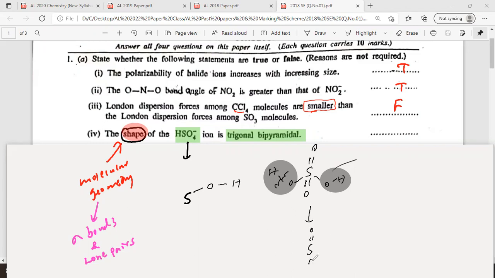Then you get a double bonded O, here an OH group is there, and this becomes O minus. Look at here. This is H2SO4, sulfuric acid. After ionization, it becomes the HSO4 minus ion.